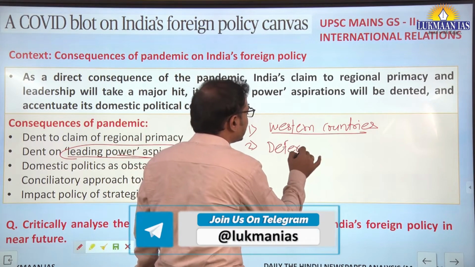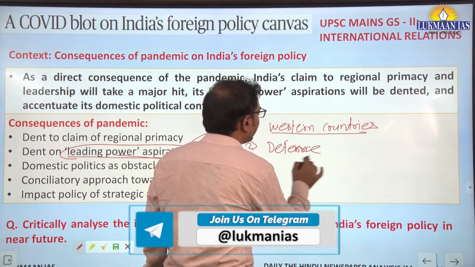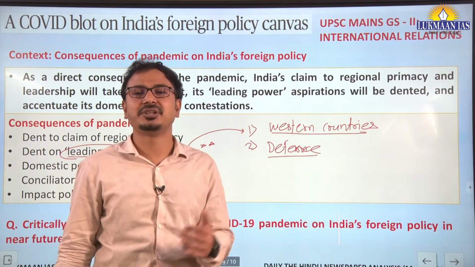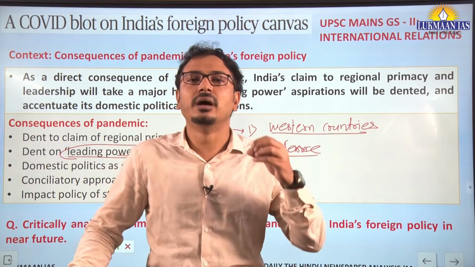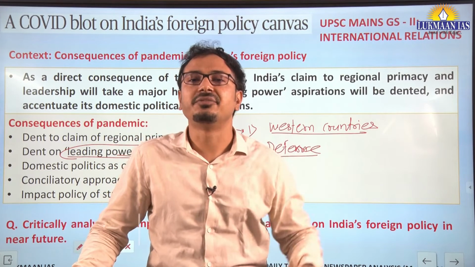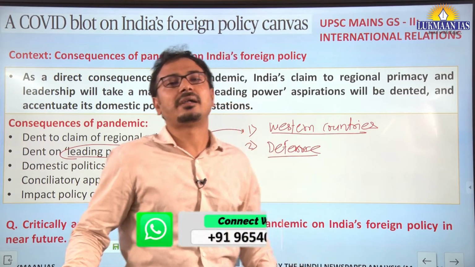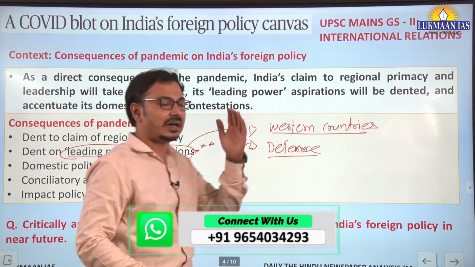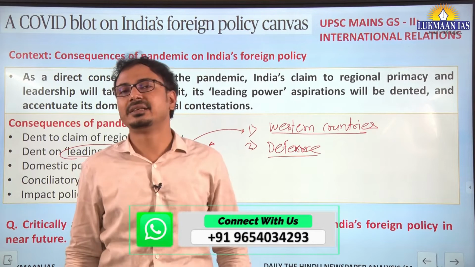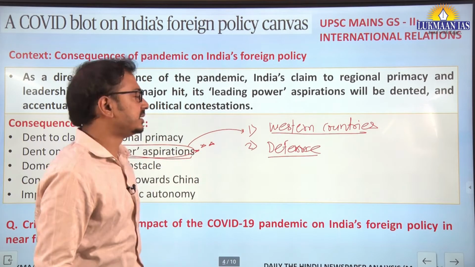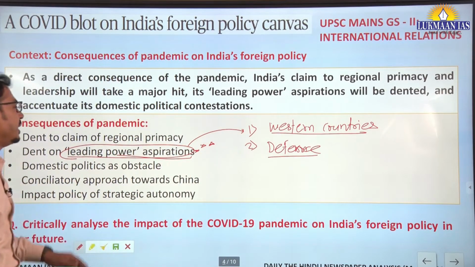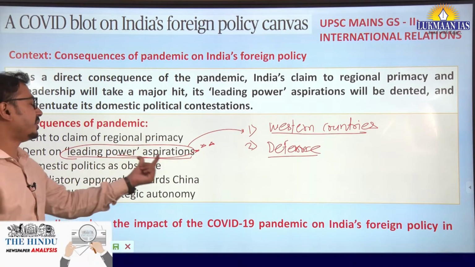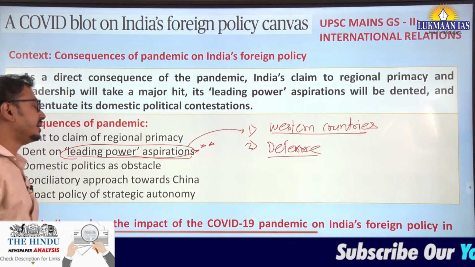The second aspect that we have to understand here is that India may not have enough resources to ramp up its defense equipment establishments and to enlarge its defense power. Okay, at present all our resources, including defense resources, are dealing with the COVID-19 situation that we are seeing today. So that's why, again, there is a dent on the leading power aspirations that India has.